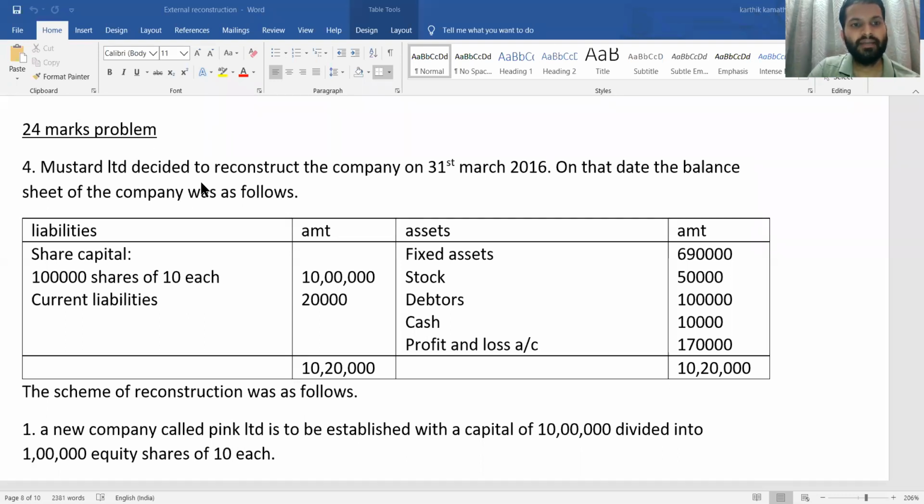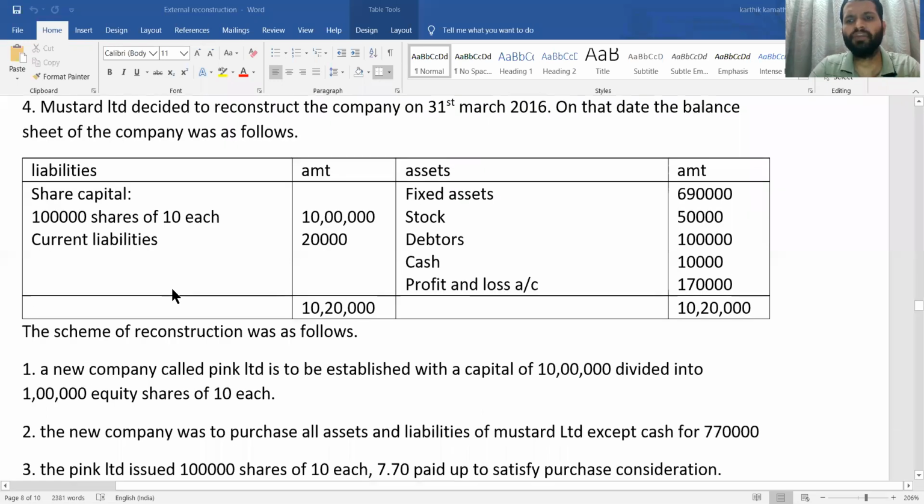So Mustard Limited decided to reconstruct the company on 31st March 2016. On that date, the balance sheet of the company was as follows. On the asset side, fixed asset, stock, debtors, cash and profit and loss information is given. On the liability side, share capital and current liability are mentioned. Total of the balance sheet is 10,20,000. Now, the scheme of reconstruction was as follows.